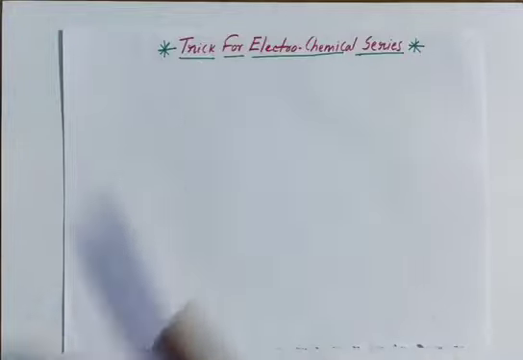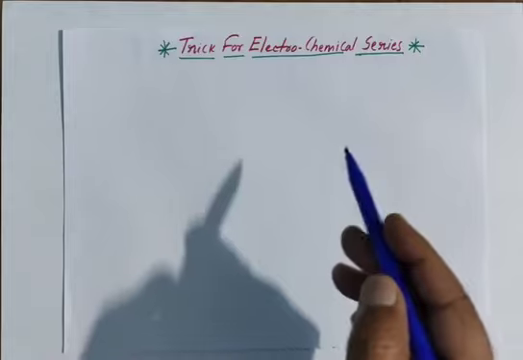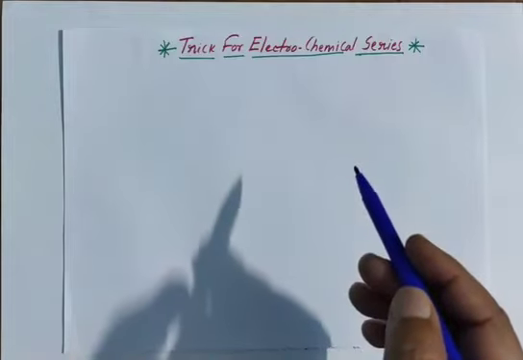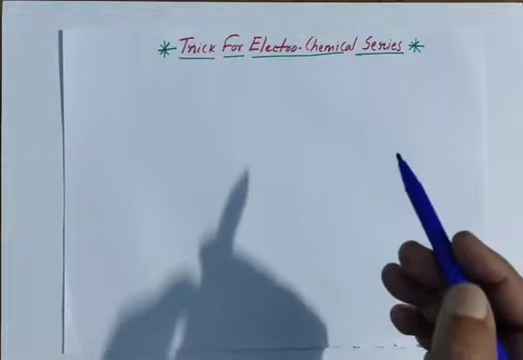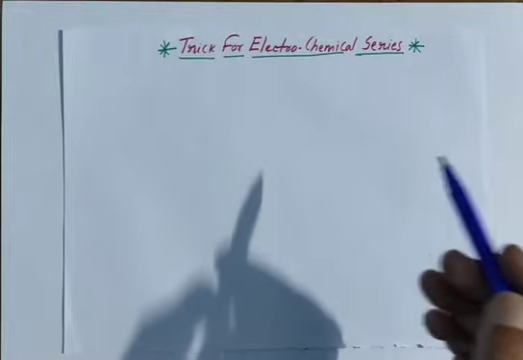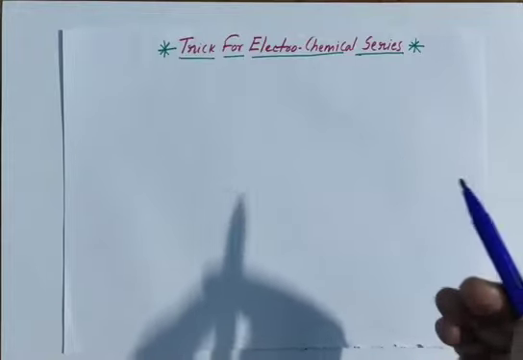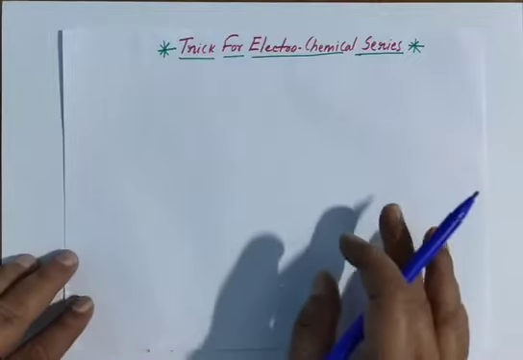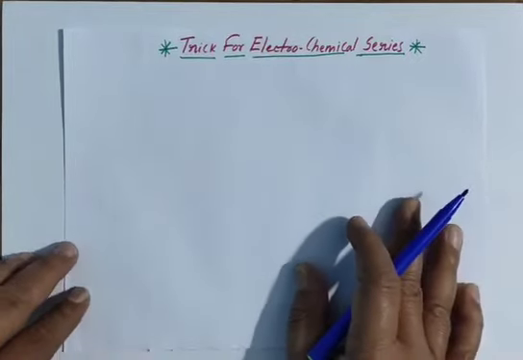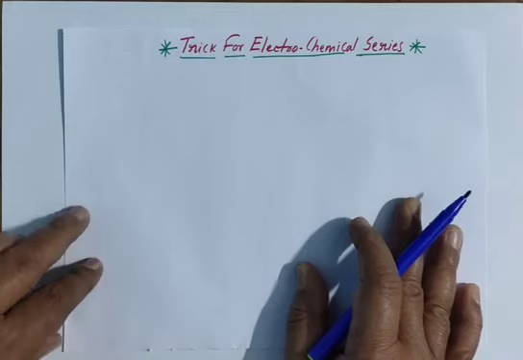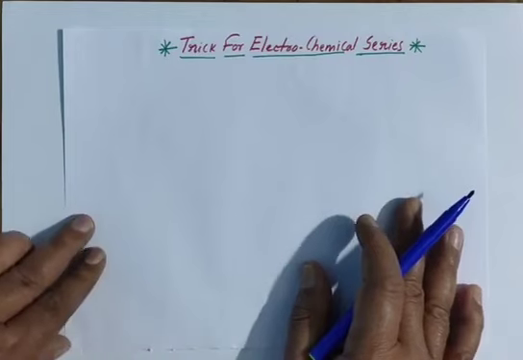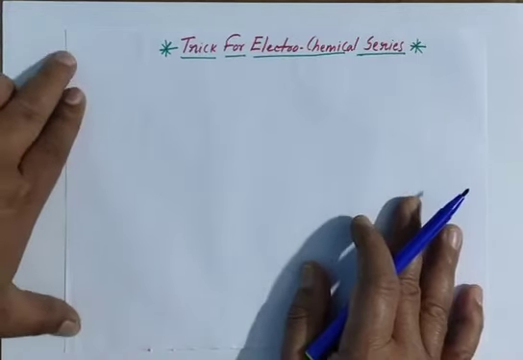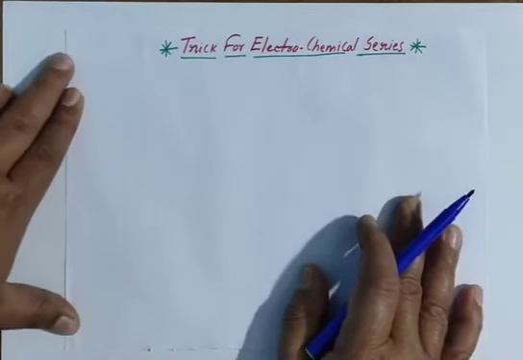Today in this session I am going to explain a trick for the electrochemical series, and this is very important in electrochemistry to remember standard reduction potential in sequential order. The values of standard electrode potential we do not need to remember, but different metals have different standard electrode potentials that we have to remember in increasing or decreasing order.